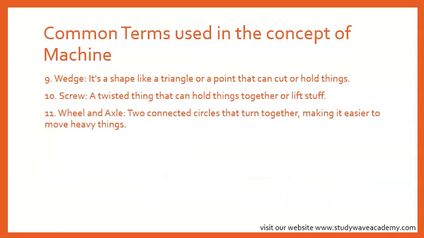Wedge. It's a shape like a triangle or a point that can cut or hold things. You can think of it as a knife, okay?